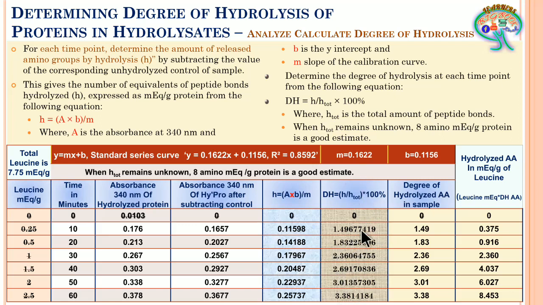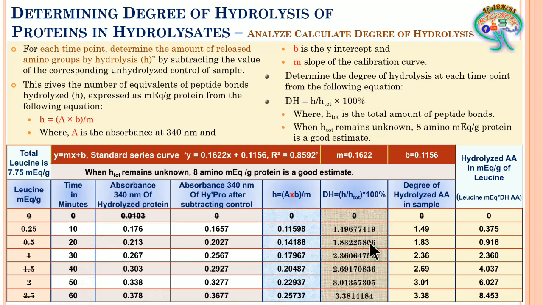This is the degree of hydrolysis obtained from the samples at different intervals of the course of reaction, which we have considered at 10, 20, 30, 40, 50, 60 minutes.